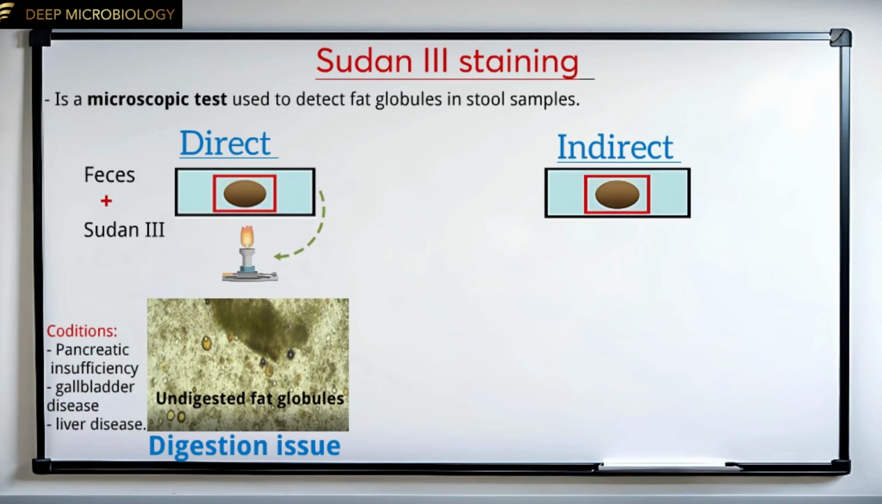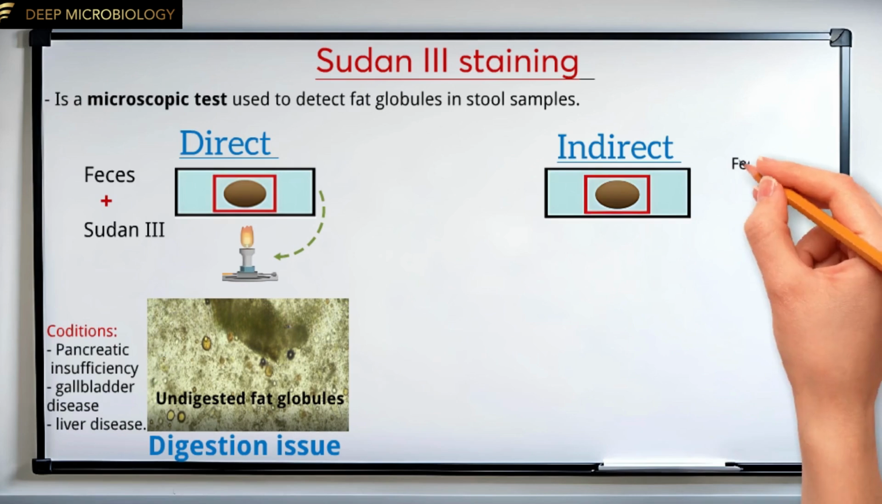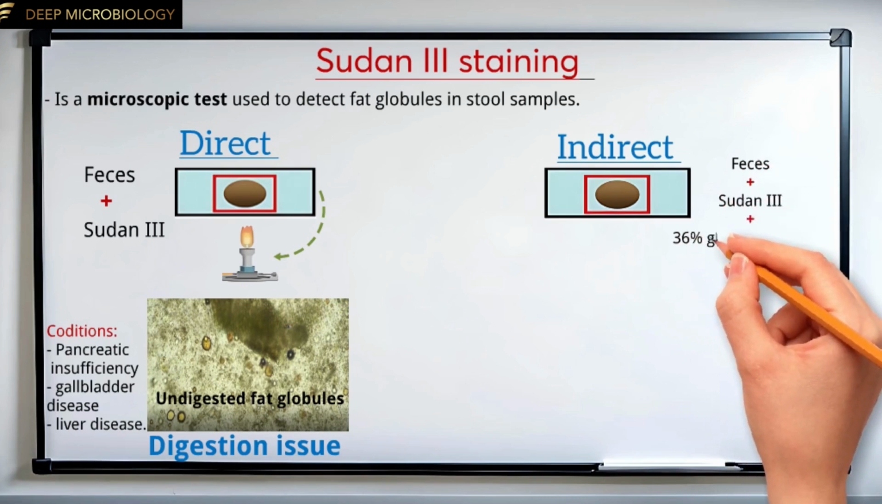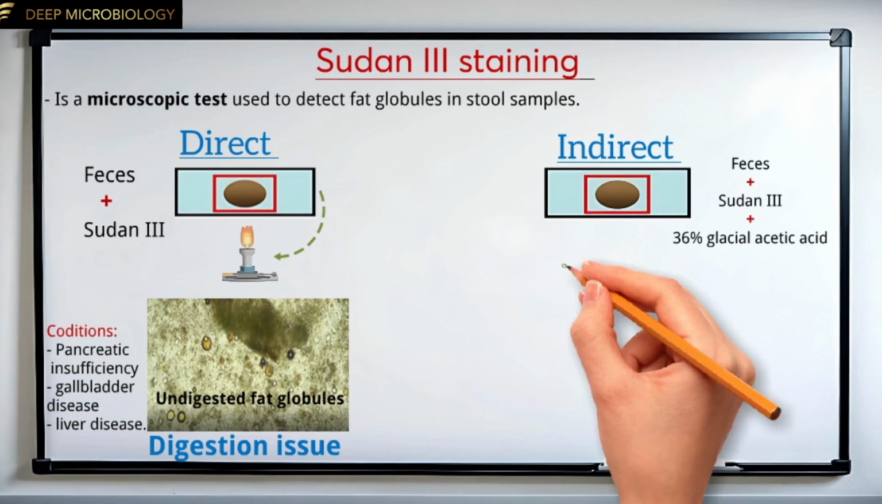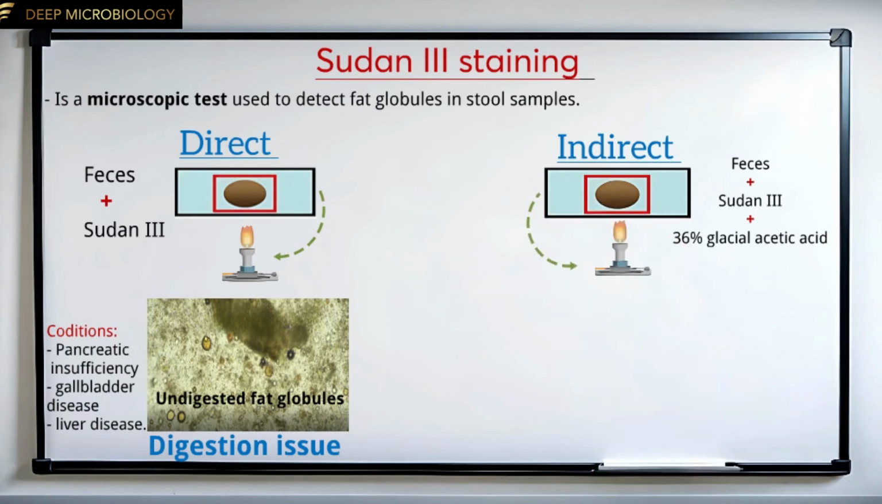The indirect method follows the same steps as the direct method, with one additional step. Add 2 to 3 drops of 36% glacial acetic acid. The glacial acetic acid clears background debris to improve contrast and facilitates the release of fatty acids from saponified fats, thereby enhancing detection. Then heat until bubbling appears. After that, examine the sample under a microscope.